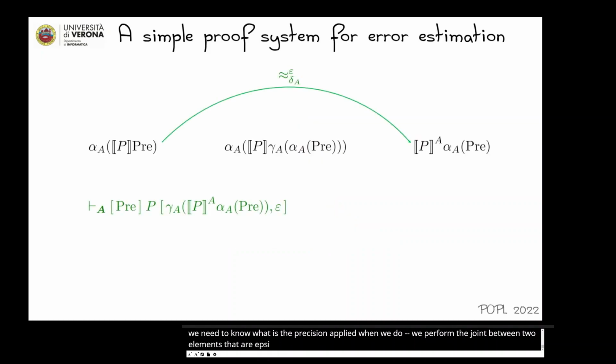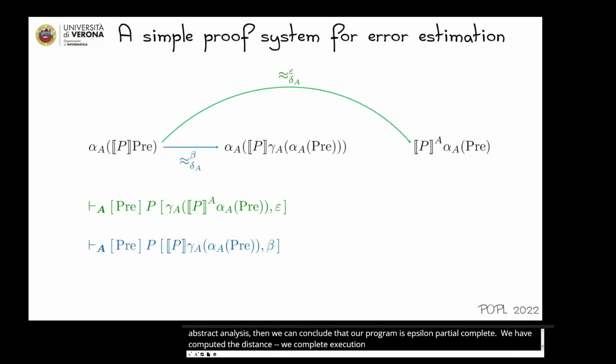So with our proof system, if we can deduce this triple, namely the triple where the postcondition is set to the result of our abstract analysis, then we can conclude that our program is epsilon partial complete. So in this case, we have computed the distance between the concrete execution and our program analysis.